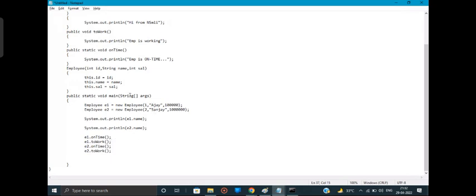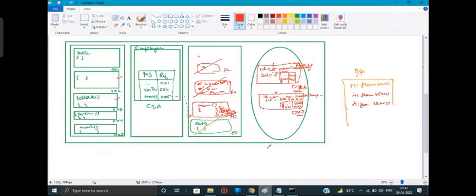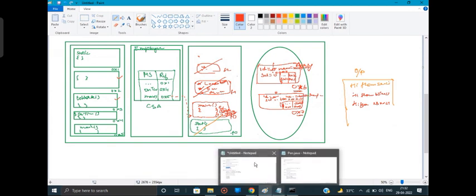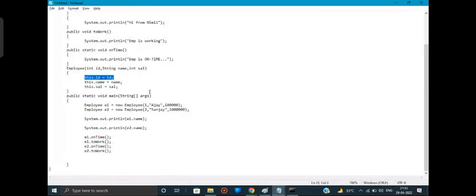Yes. My constructor did that only, right? It stored the value inside the object created. For the first object, I have passed 1, so because of this line, that value got stored inside the first object's ID. Similarly, Ajay got stored for the first object's name, and Sanjay got stored for the second object's name. So now I'm just accessing it and checking whether it got stored or not.